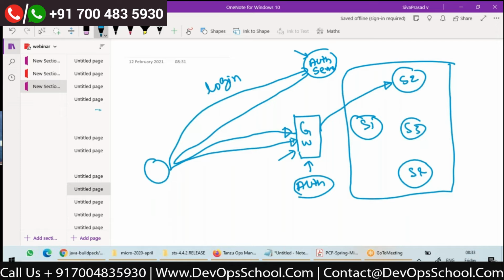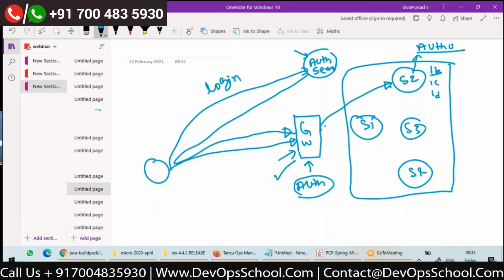Now, on the service level, I should have authorization checks. On the service, maybe the call came to /B or /C or /D. So here we should have authorization checks. The gateway has authenticated and made sure that there is a valid token. Then the token will be forwarded to S2, and S2 should be able to authorize in the token: is there a specific role or scope to access /B? If yes, it should allow, otherwise it should reject.